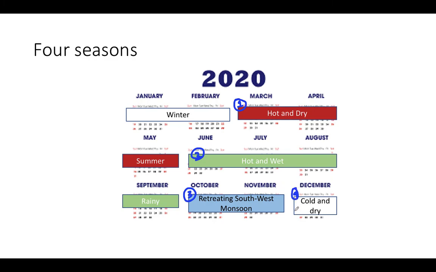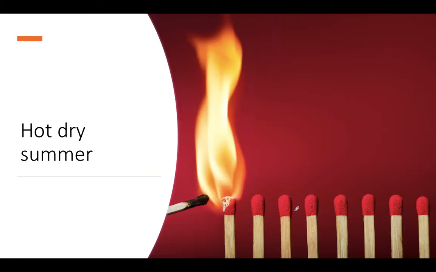Clear? So you will see the full year is divided into 4 principal seasons on the basis of monsoon variations. So these are the 4 variations. Clear? So we will discuss in detail one by one. The hot and dry summer, or the hot and dry summer seasons.